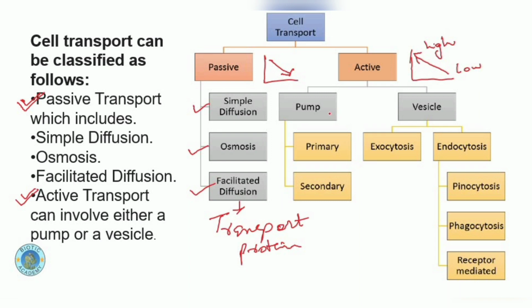And in active transport, they need pumps or vesicles, and then further it is divided into primary and secondary. These are the details which your syllabus doesn't require right now, but in the later topics we will be discussing them in detail.